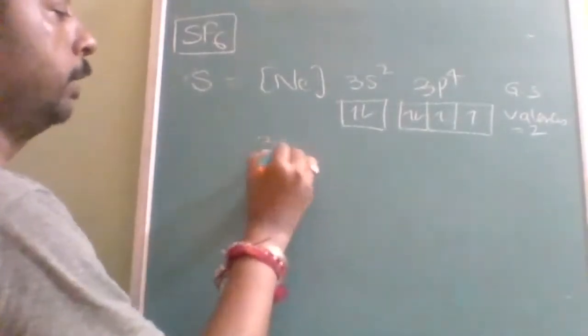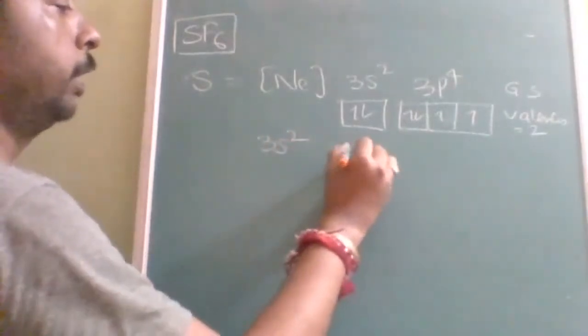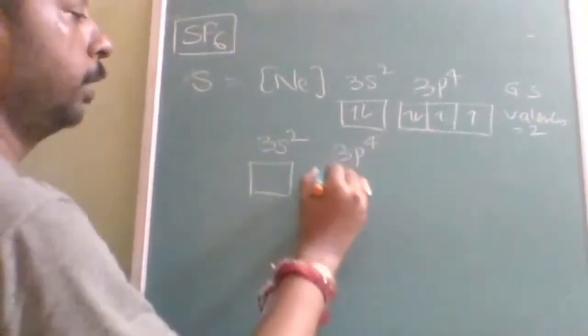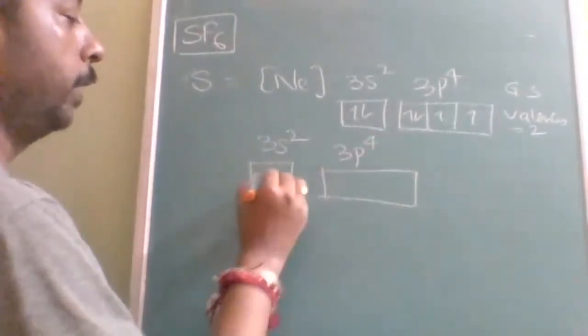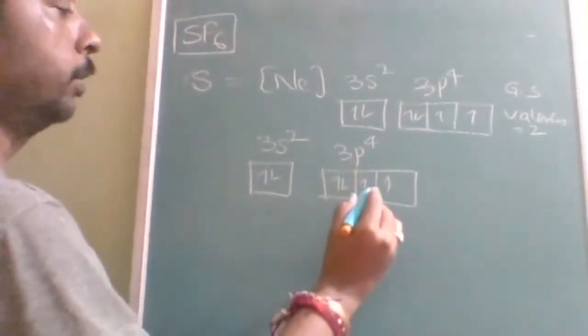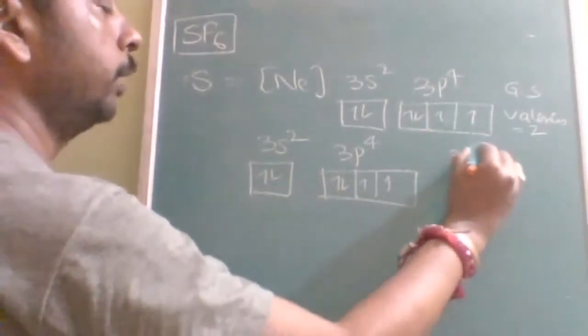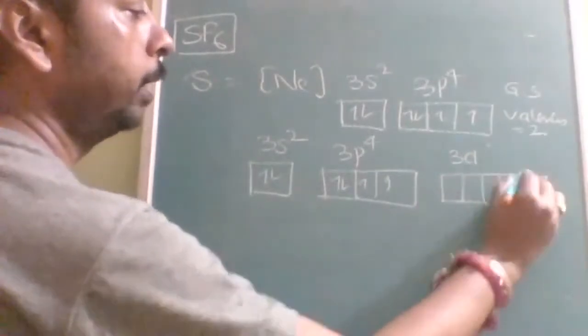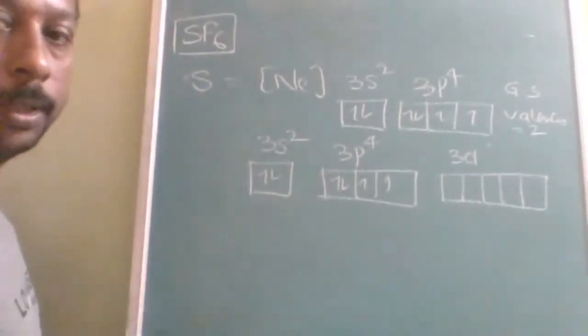That I have already covered previously. I will explain without excitation, then you will come to know how many excitations are required and why. So 3s2, 3p4, 3d. This is still the ground state only.